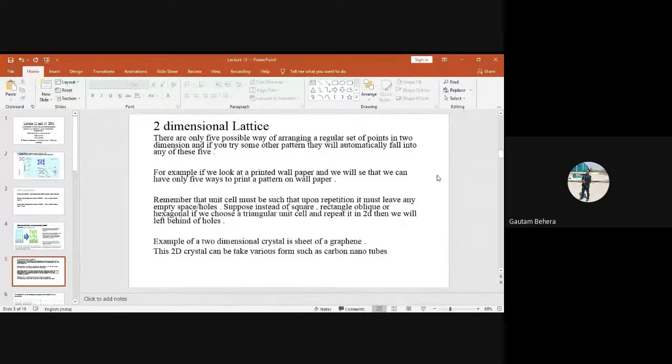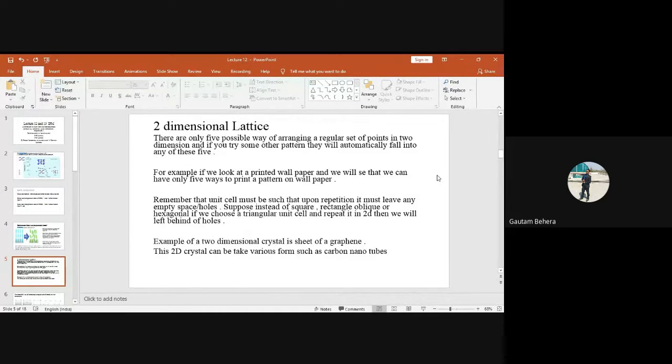Which we can repeat in 3 dimensions, then finally it will give rise to an entire crystal lattice. Or it is a particular region of space which will be repeated in 3 dimensions, and it will give rise to a crystal structure or a crystal lattice. That means a crystal lattice is made up of this unit cell, which is the smallest building block of the crystal lattice.